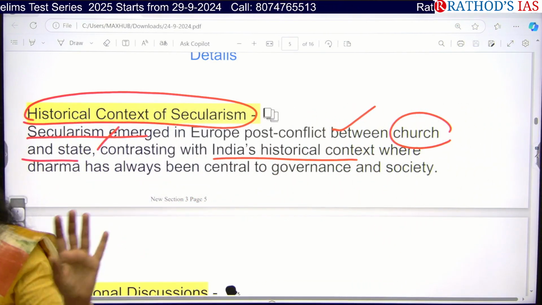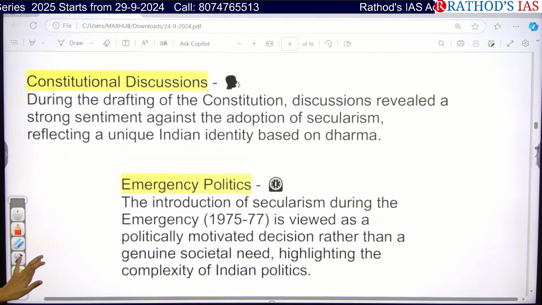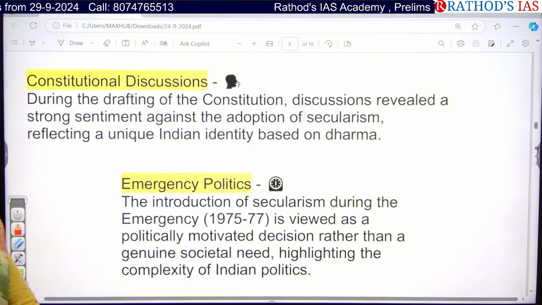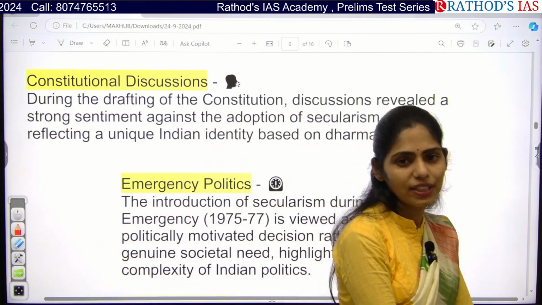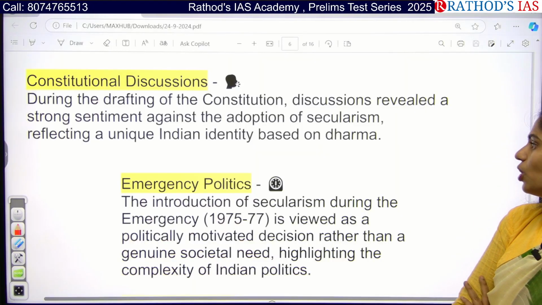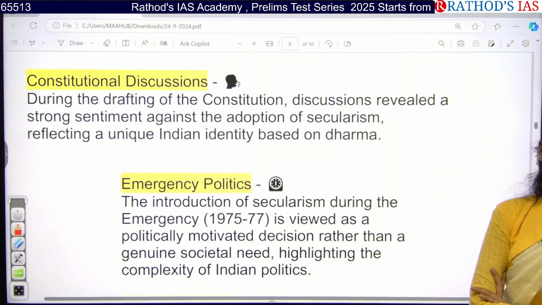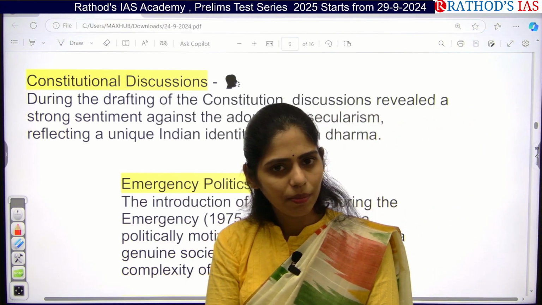No, right? So at that time, we didn't incorporate this secularism. And if you see in our constitutional discussions also, some said that we have to adopt secularism, some said no. Why some said no? Because Indian identity is based on Sanatana Dharma or Dharma, so we will not be focusing on any secularism. So there was a strong sentiment against adoption of secularism in our Constituent Assembly debate. So we didn't incorporate that.